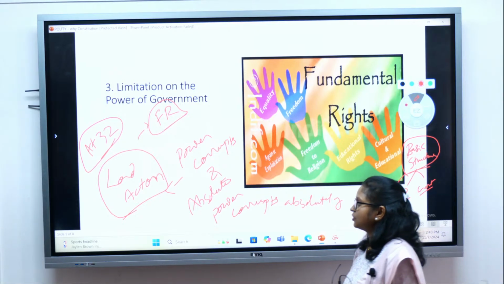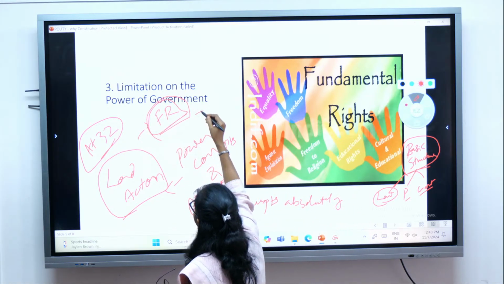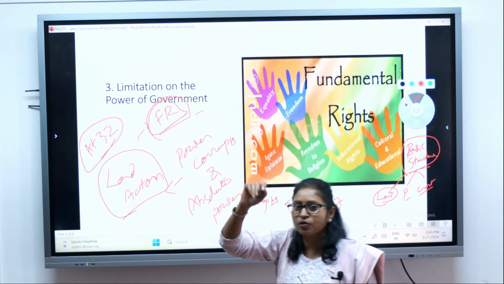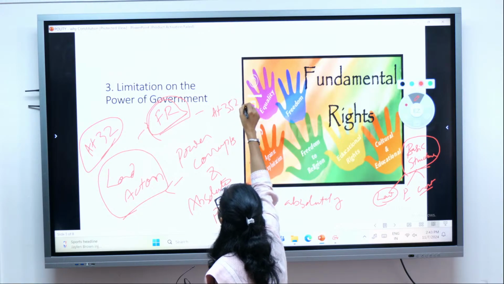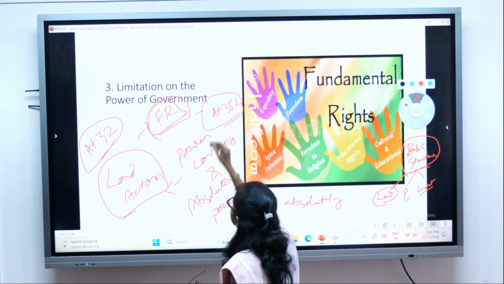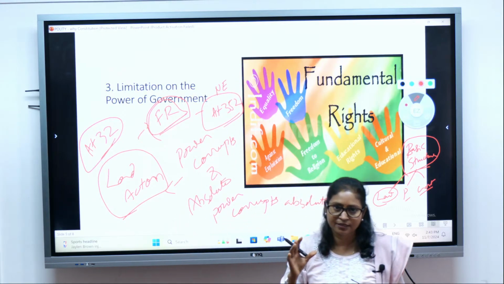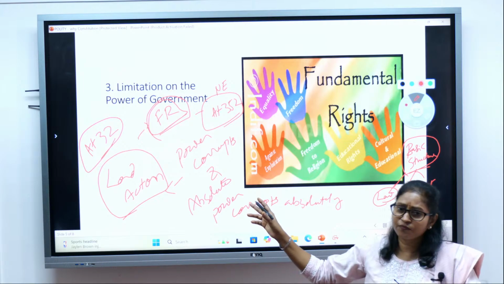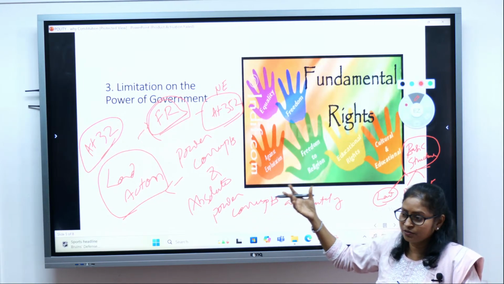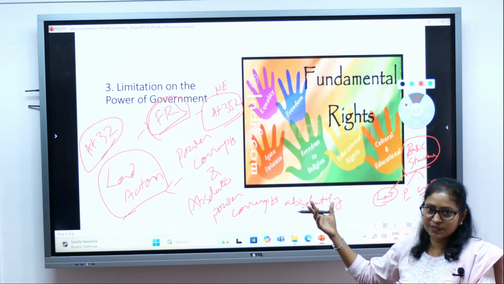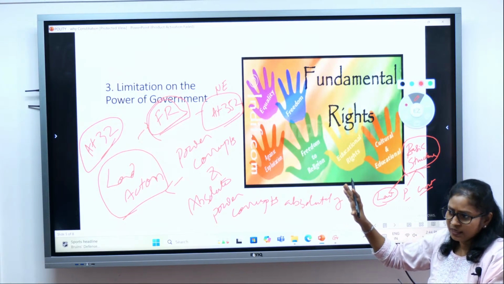There are certain situations where fundamental rights can be restricted, but the grounds of which have been mentioned in the constitution itself, like Article 352, that is during national emergency. During national emergency, your fundamental rights are restricted, but the ground is mentioned in the constitution itself. It is not something arbitrary where the government, as per their whims and fancies, can take away the rights.